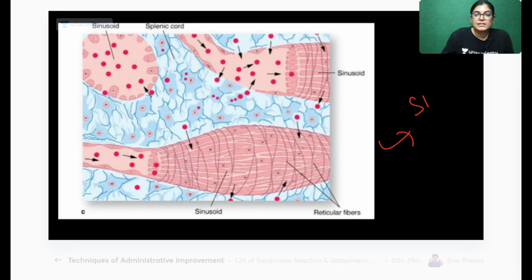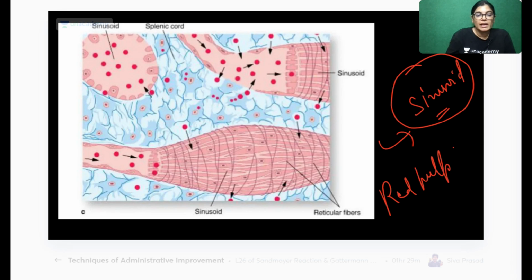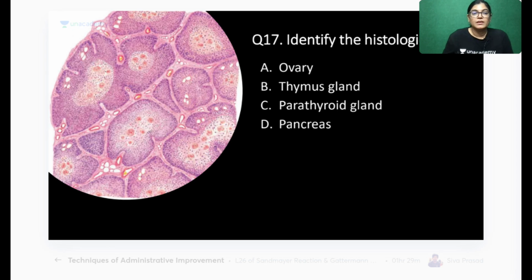Also, you can see here, this is the sinusoid structure, which is present in the red pulp area of the spleen. Sinusoid means a blood sinusoid, which is a discontinuous capillary, and it has reticular fibers surrounding it. This is called a stave cell. Stave cells are also present in the spleen. The stave cell is a characteristic feature of the spleen, seen in the red pulp of the spleen.